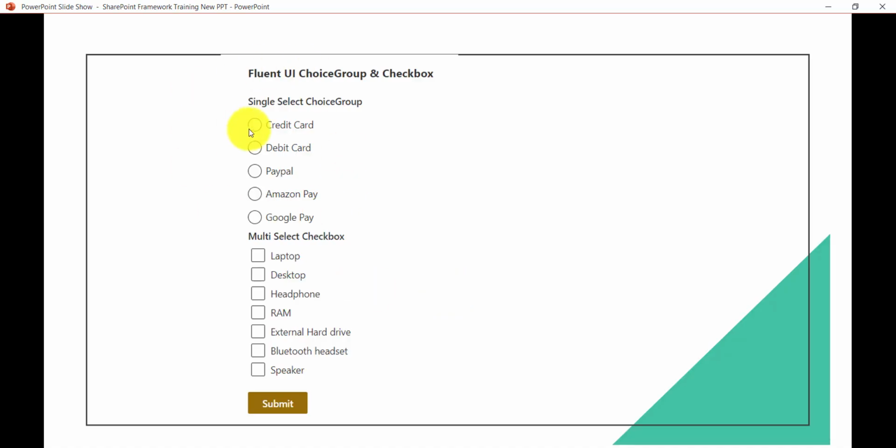If you look at the first one, there are radio buttons, or the choice group, where there are multiple values and you can select only one. For example, here you can select credit card or debit card or PayPal, or other options. And then when we talk about the checkbox, we have the option where you can select multiple values. For example, here you can select any values from this. And then when the user clicks on the submit button, the data will be submitted. So we will see all this operation, and we will use PnP for saving the data over here.